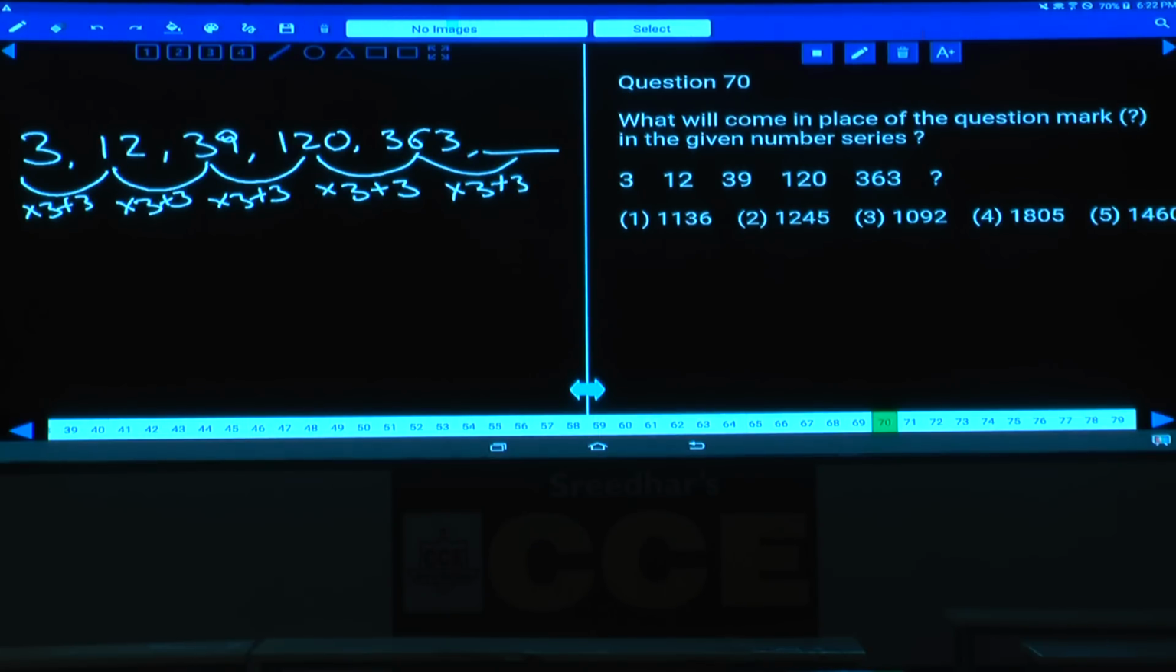Yes, tell me what is your answer here? The answer is 363 into 3, 1089 plus 3. The last digit must be 2. Among the given choices, last digit 2 is given only in choice 3. And so what is your answer here? 1092. Choice 3 is the answer.